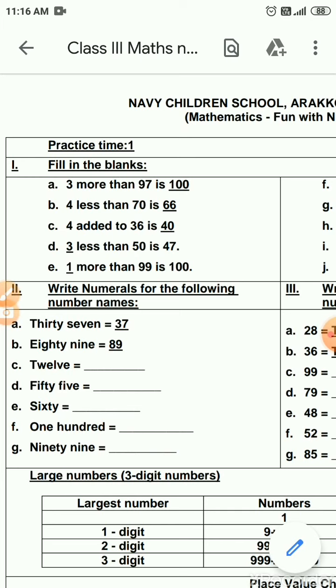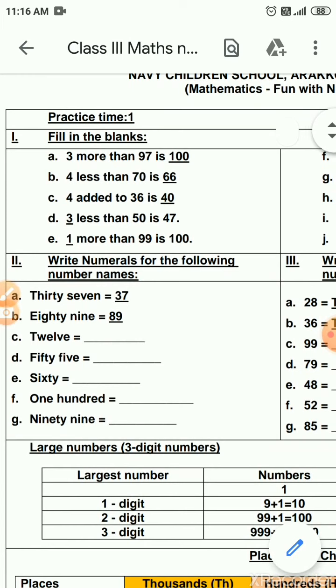Now, 4 less than 70 is dash is the question. Less than means what? 4 numbers less than 70. So what should you do? You have to come backwards. What is before 70? 69, 68, 67 and 66. You should do 4 backward counting. So the answer is 66.